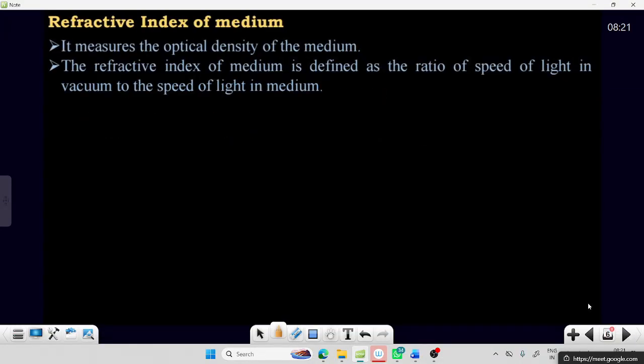Now let's talk about the refractive index. The next topic is refractive index. It is one parameter which measures the optical density of a medium. To measure the optical density, the refractive index is useful.